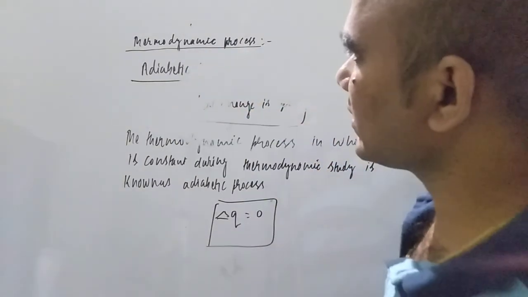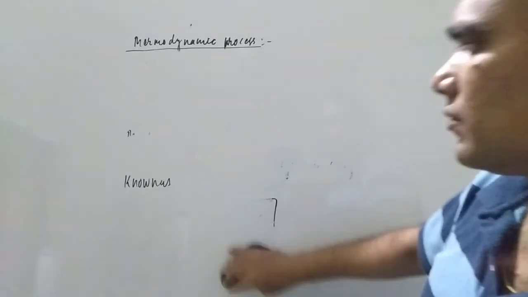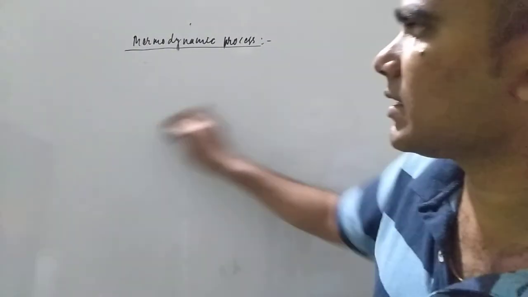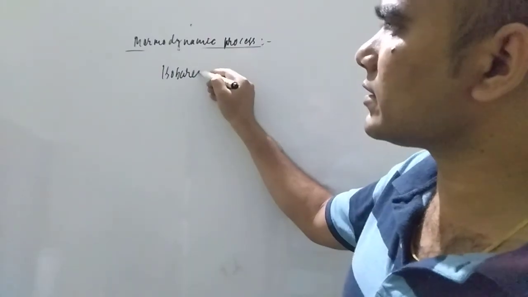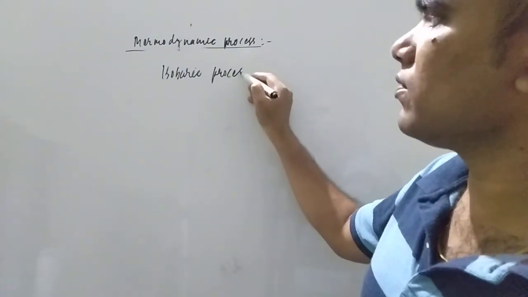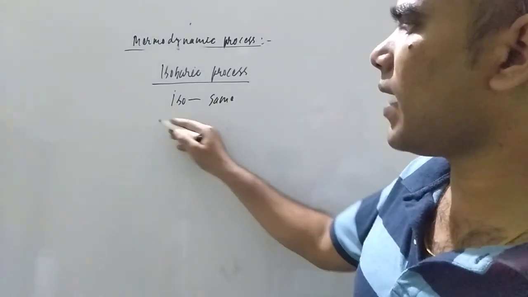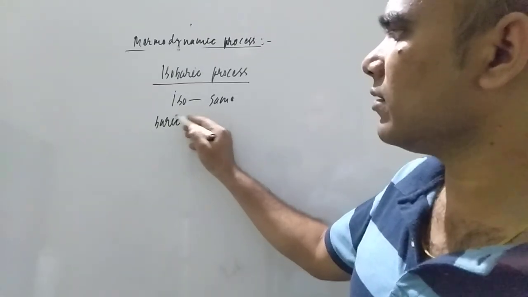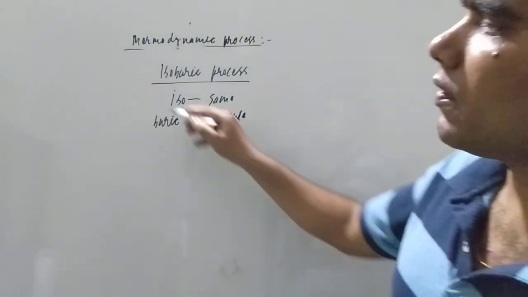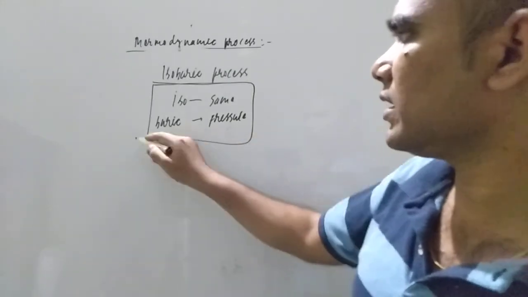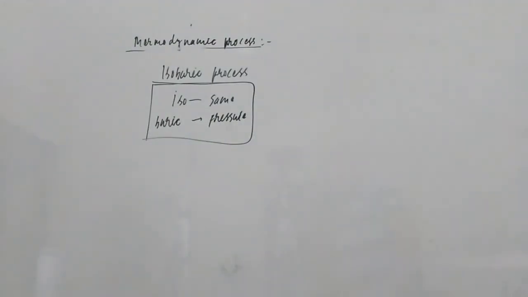Now let us understand the isobaric process. Dear students, bar is the unit of pressure. When you are talking about the isobaric process, iso means same, and baric, B-A-R-I-C, means pressure. So the thermodynamic process in which pressure is constant during the thermodynamic study is known as an isobaric process.